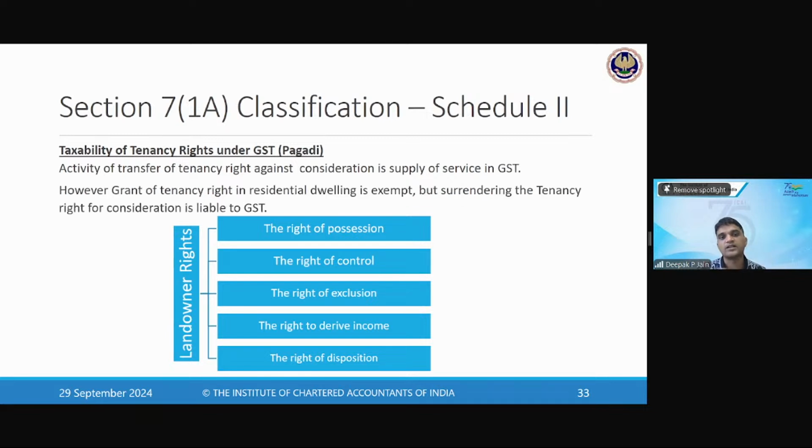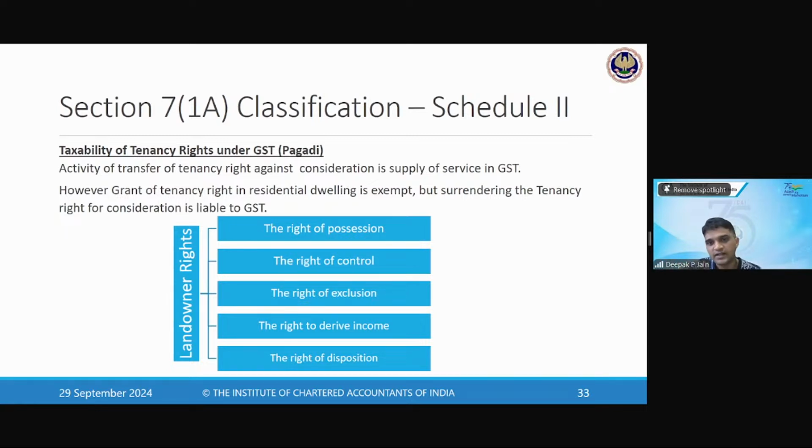However, the grant of tenancy right in residential dwelling is exempted. So pagdi is like a goodwill amount which you give to the landowner, saying that you give me the tenancy rights, I will collect the rent from the tenants and maintain it, for which I will give you a consideration. This is pagdi. Now this pagdi or tenancy rights given for residential dwelling will be exempted.